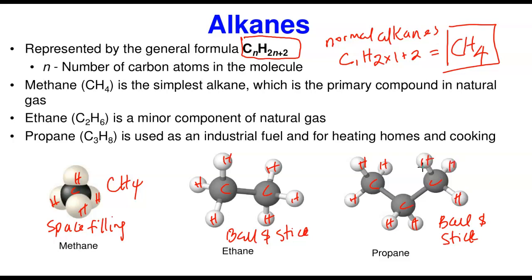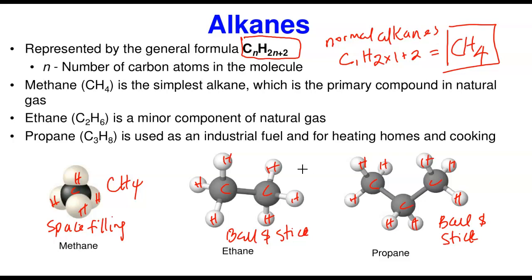Now, the simplest member is methane gas. Methane is used as a source of fuel, both industrially and, like in my country, our common domestic gas is methane, not propane. That's what we use, even in some households in some other countries as well. So methane is the simplest alkane and is a primary source of natural gas.